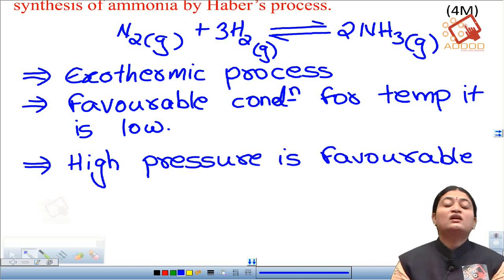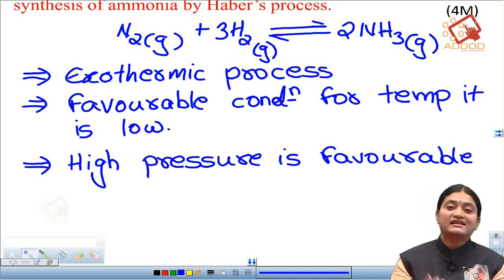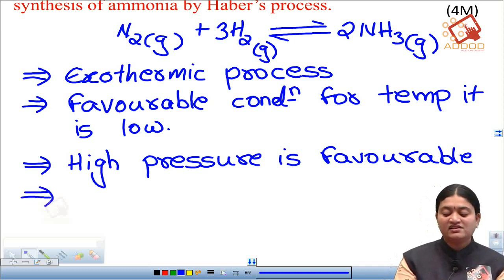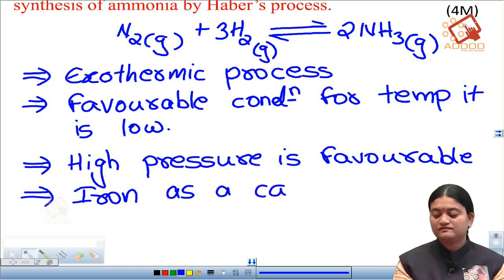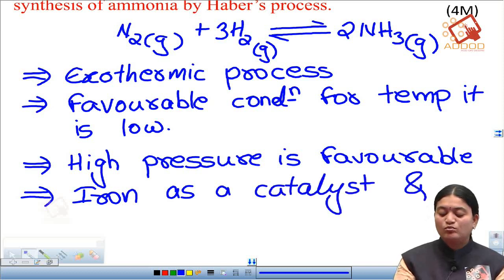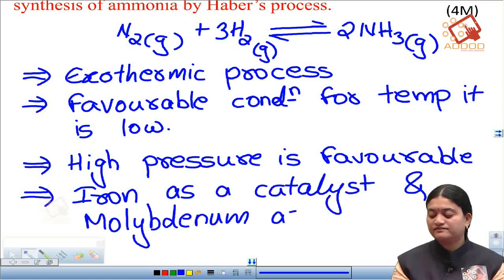Because the reaction has to occur very fast, a catalyst and a promoter are used here. The catalyst used here is iron, and molybdenum is used as a promoter.